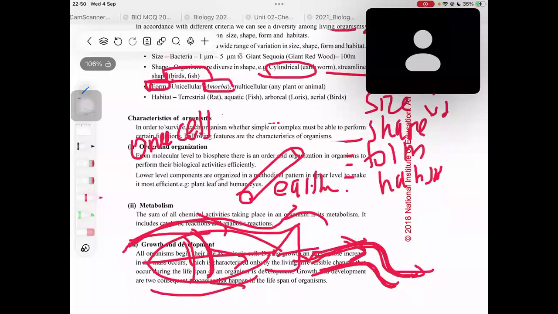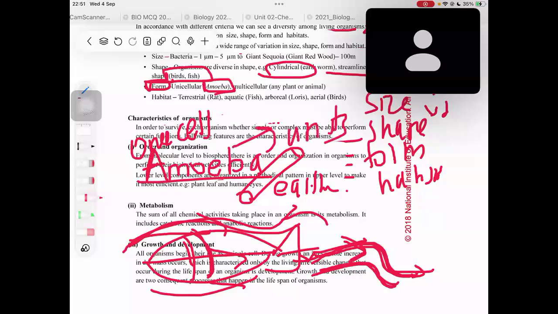Now, can you see this amoeba is in italic form, right? When you write italic words, you have to start with the capital letter and underline that word, right? You will learn the reason in unit 3, right? It is actually due to binomial nomenclature. When you write scientific words, you should always start with the capital and then underline that word.